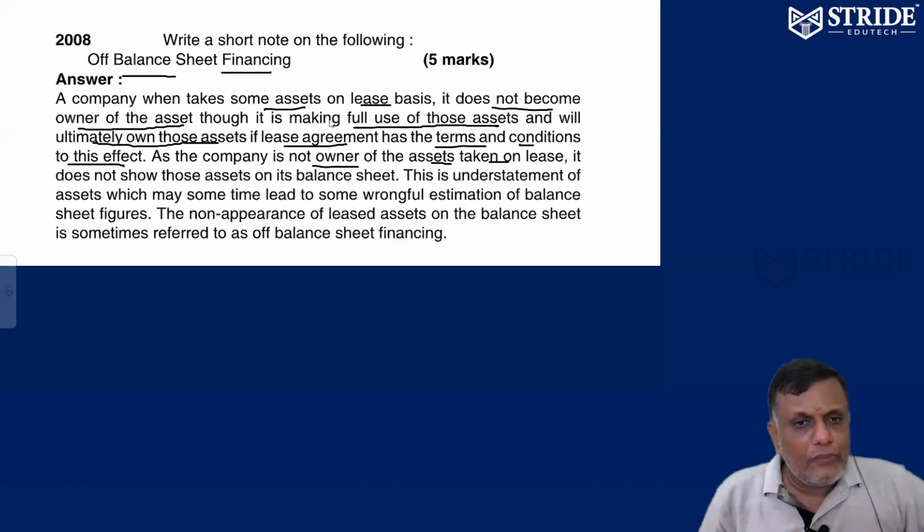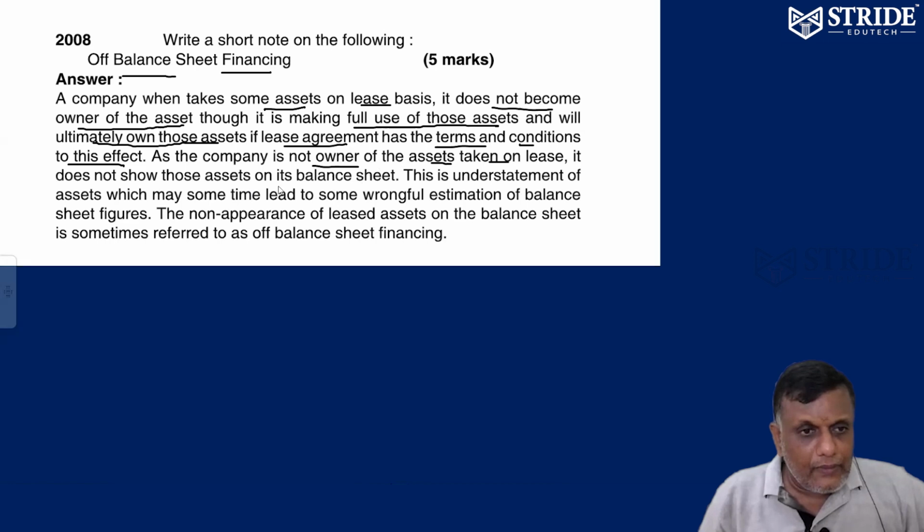Okay. So automatically, what is the condition? I do not become the owner of the asset. I'm going to have the asset, but I'm not the owner of it. I'm going to take the asset on a lease basis and use it fully. Ultimately, I can own the asset. Once the lease agreement comes to an end, I have the option either to buy the asset or not to buy it. But I'm not the owner of the asset once I've taken it on lease.